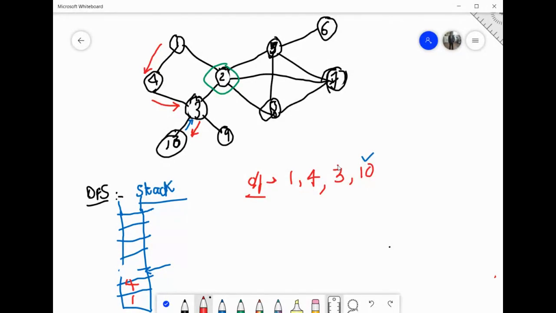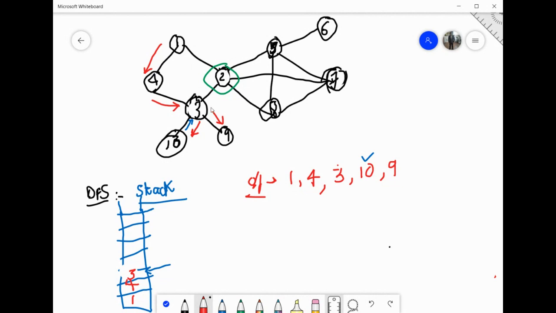I have to again explore 3, right? So now I have two options. Either I can go in the 2 direction or I can go in the 9 direction. Suppose I'm going in the 9 direction. So again, I will move towards 9. And now what should I push on this stack again? I have stopped exploring 3 and I have started exploring 9 now. So what should I push on the stack? Again 3 will be pushed on the stack.